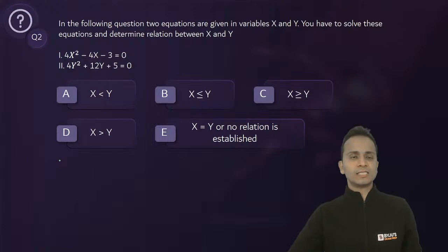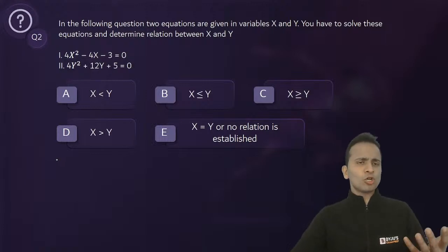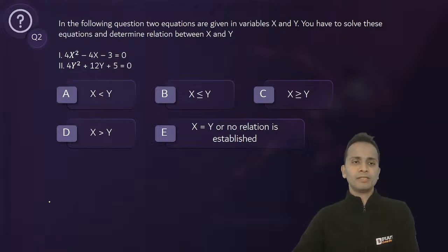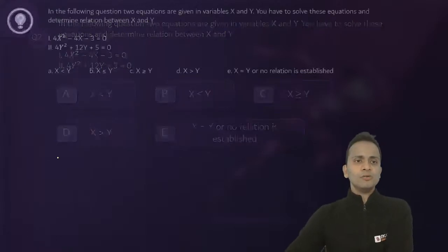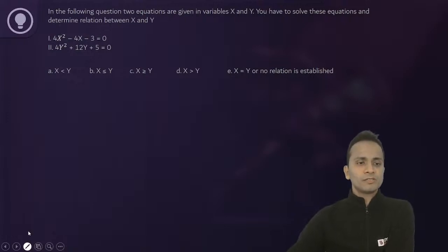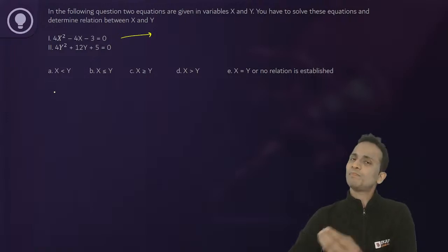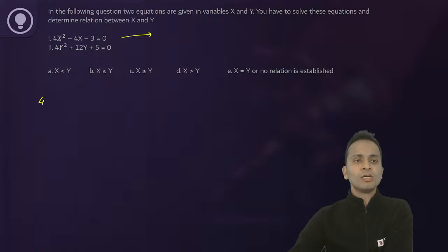Okay, let's start discussing. Now we'll have to solve these two quadratic equations and find out the values of x and y and then compare them. The first equation, 4x square minus 4x minus 3 equal to 0. I can split the middle term. So I need 12. It can be minus 6 plus 2. So 4x square minus 6x plus 2x minus 3 equal to 0.